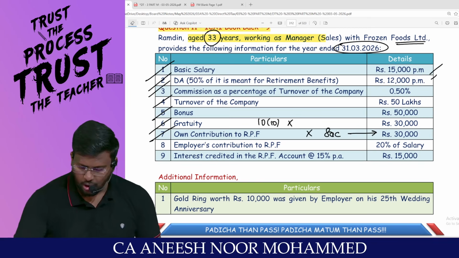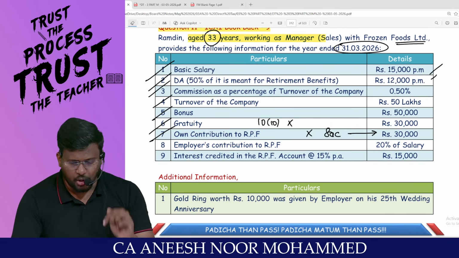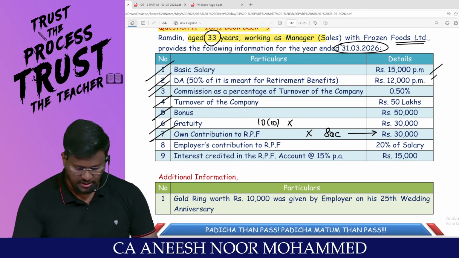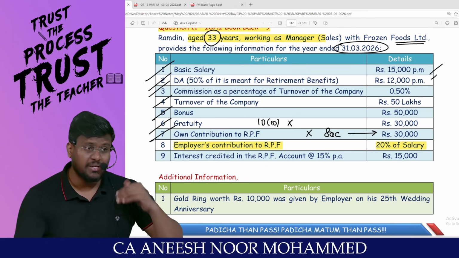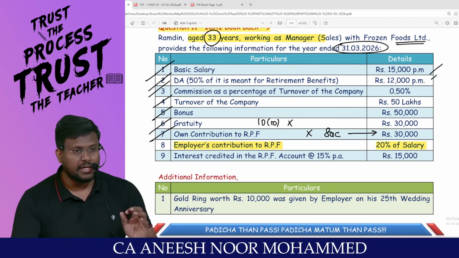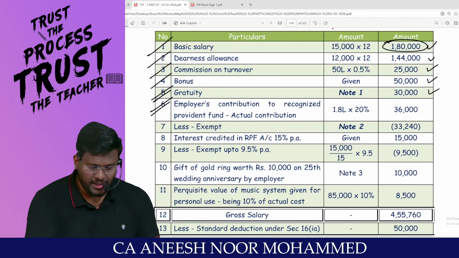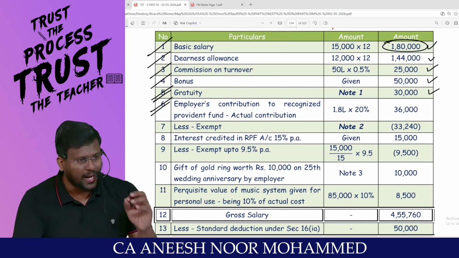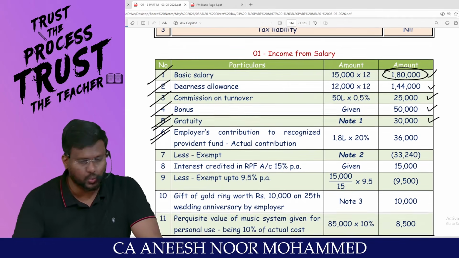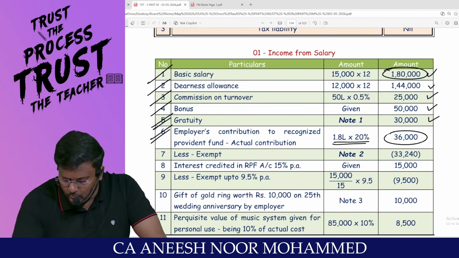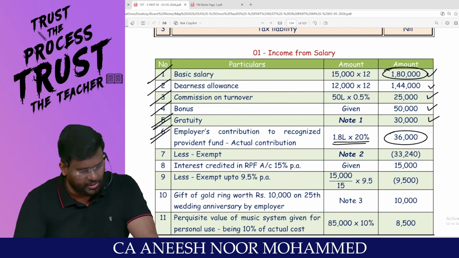If an employee is contributing to the recognized provident fund, it is entitled for 80C, because the route is the optional tax regime. Employer's contribution to RPF is 20% of the salary, but he can contribute only 12% of the salary. So in excess of 12% should be taxable. What is the salary? 1,80,000. So 1,80,000 into 20% means the employer has contributed 36,000 rupees.